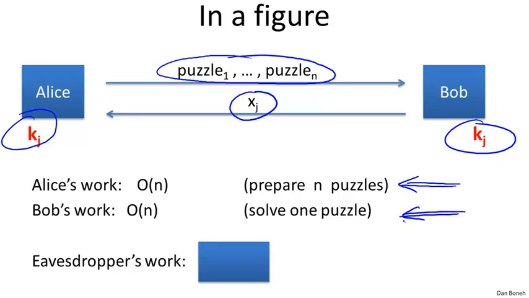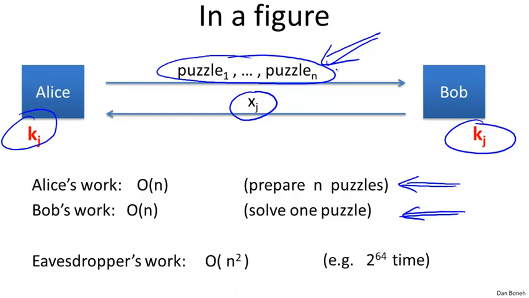So now let's see what the eavesdropper has to do. Well, the poor eavesdropper sees these n puzzles go by, and then he sees this xj come back, and he doesn't really know which puzzle Bob actually solved. All he sees is this random value inside of the puzzle. And so to break this protocol, the eavesdropper would actually have to solve all puzzles until he finds the right puzzle that has the value xj in it, and then he will recover kj. So my question to you is, what is the attacker's work? How much work did the eavesdropper have to spend to break this protocol?